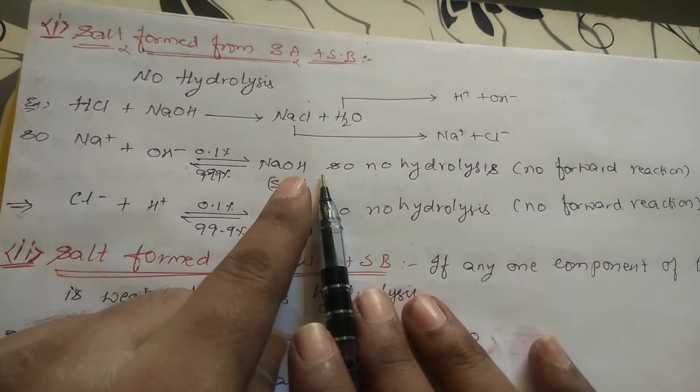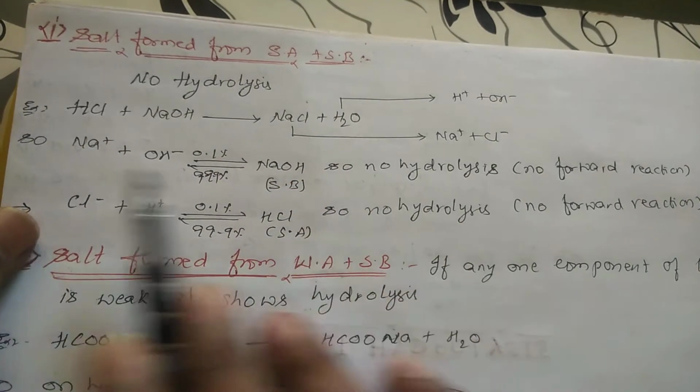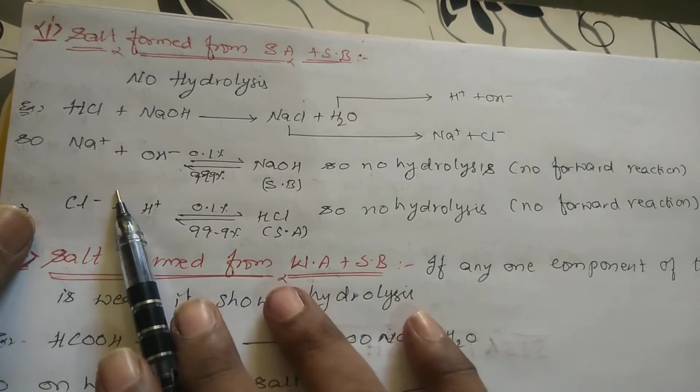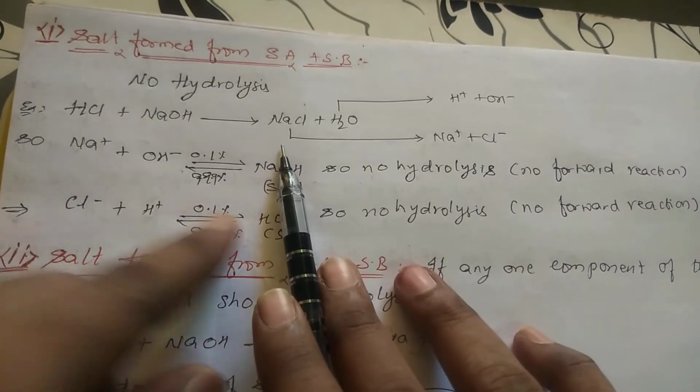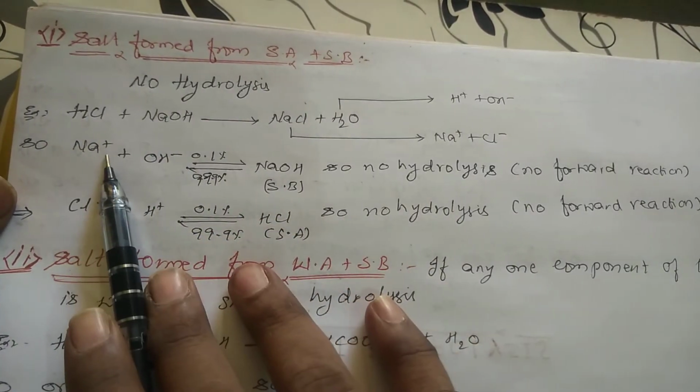But if you see, NaOH is the stronger one. It completely gets dissociated. This reaction is very less favored, and this one is very strongly favored because NaOH is a strong base. So it always tries to be in this condition only. It will never try to mix up.